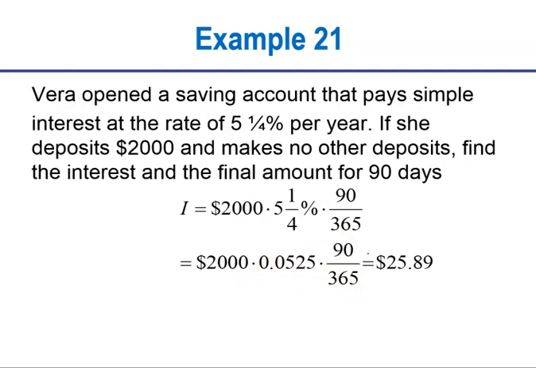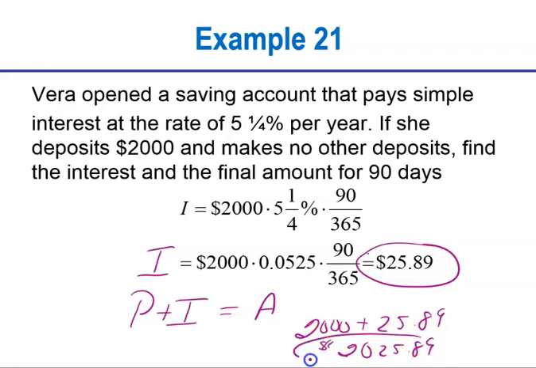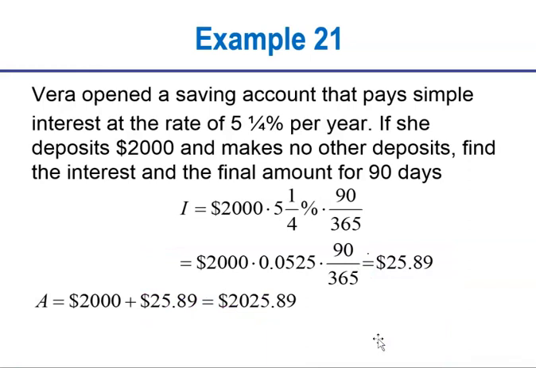Now remember, that's your interest only. That's your I value. Okay, well notice it says find the interest and the final amount after 90 days. So you would have to pay the principal plus the interest to get the total amount. So that's going to be your $2,000 plus the $25.89 interest. So you get $2,025.89 due after 90 days. And there's that total that we were just talking about.